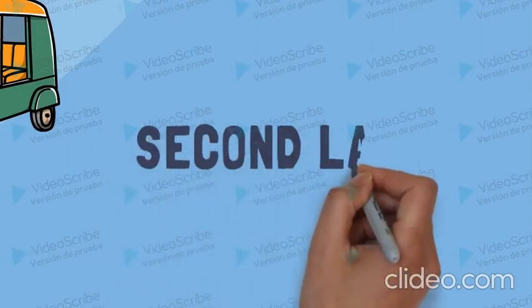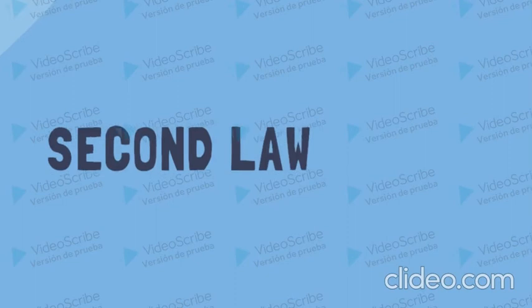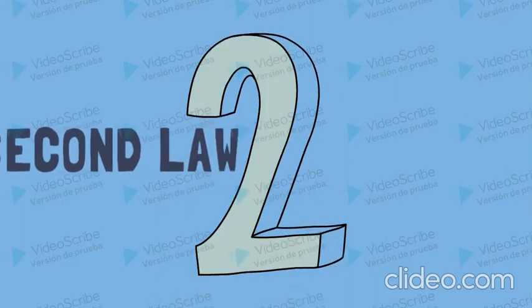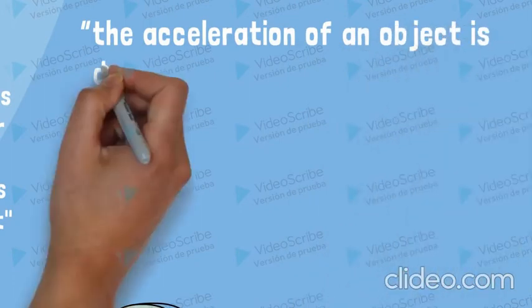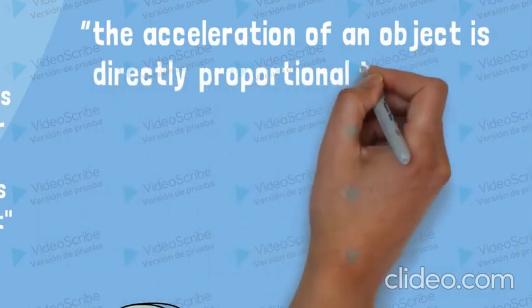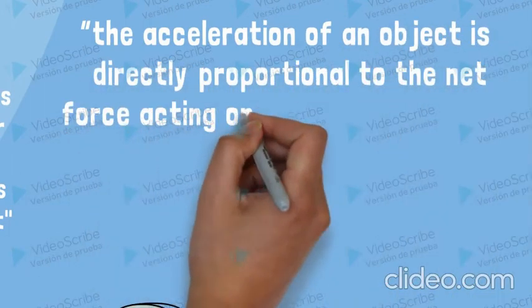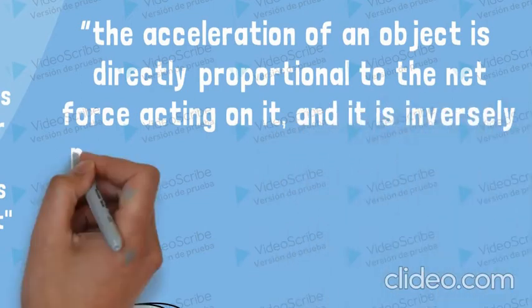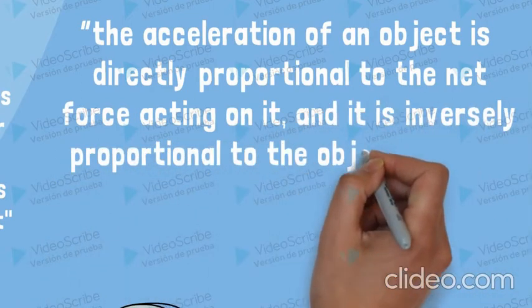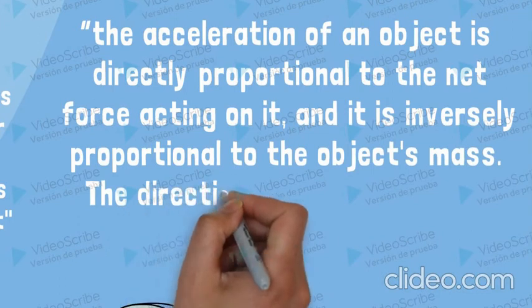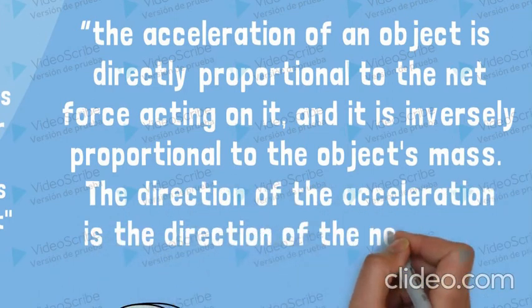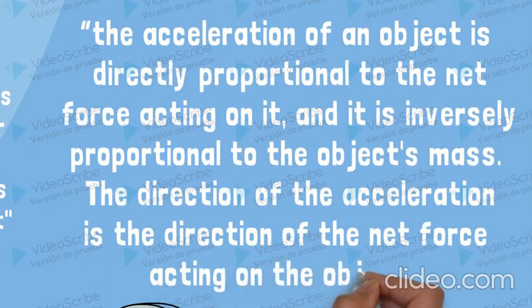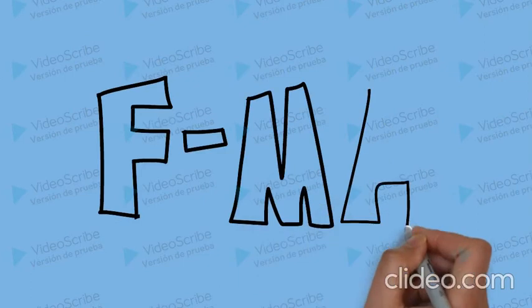Newton's second law of motion, or fundamental law of dynamics, consists of: the acceleration of an object is directly proportional to the net force acting on it, and it is inversely proportional to the object's mass. The direction of the acceleration is the direction of the net force acting on the object. This means that the greater the force acting on an object, the acceleration will be proportionally greater.